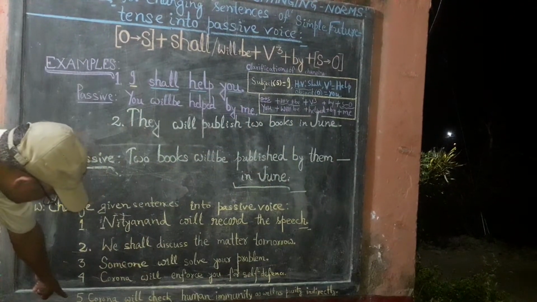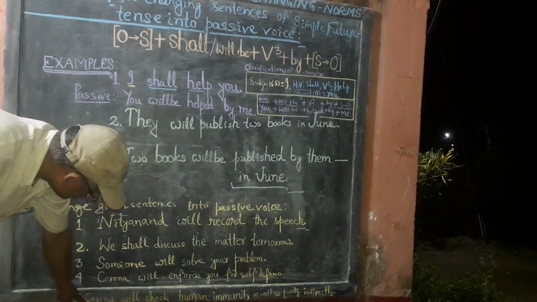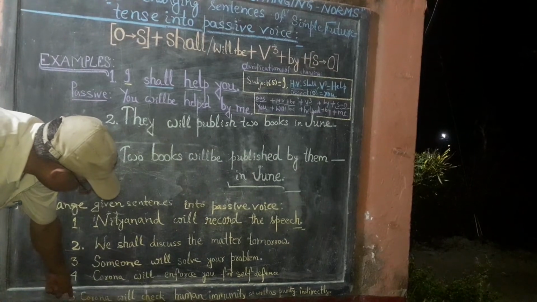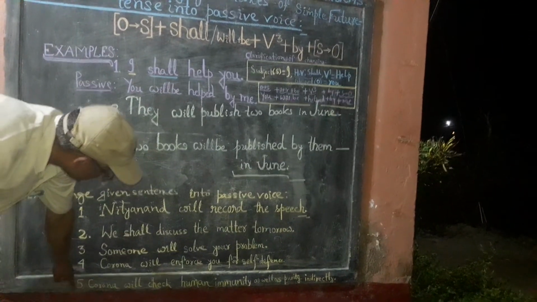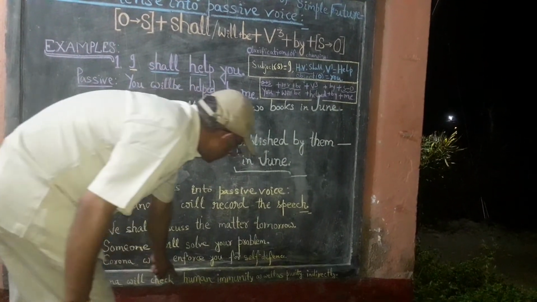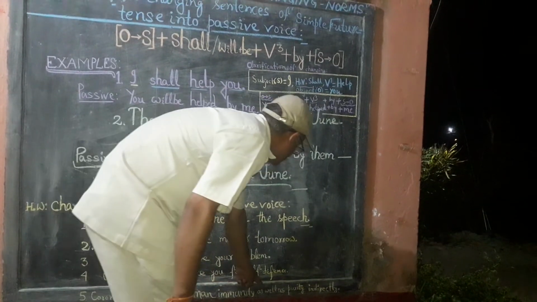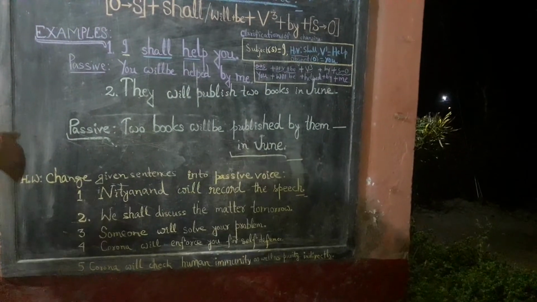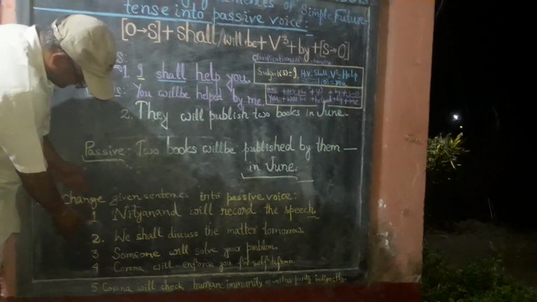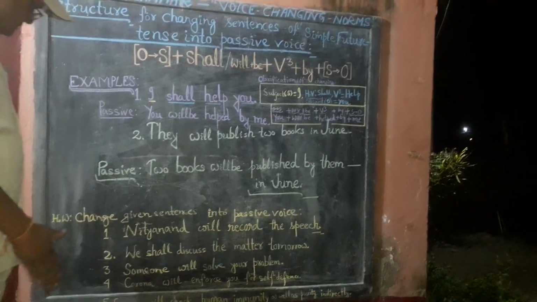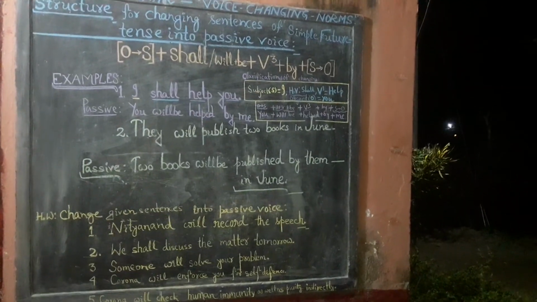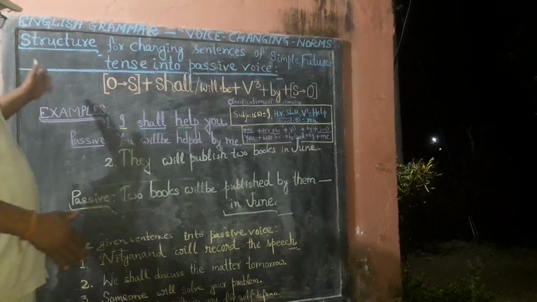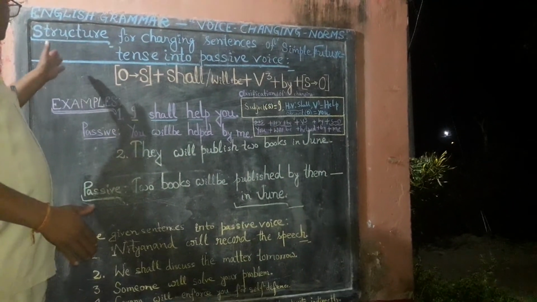And fifth example is, Corona will check human immunity as well as purity indirectly. So you have to change all these 5 sentences into passive voice form and must get it checked, so that you can learn the next phase of this voice in the next class.